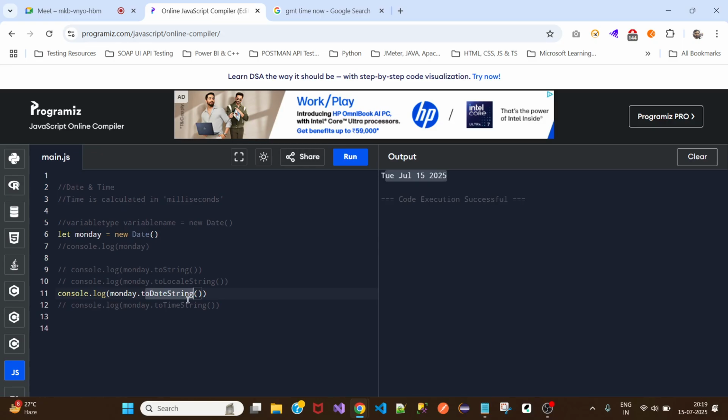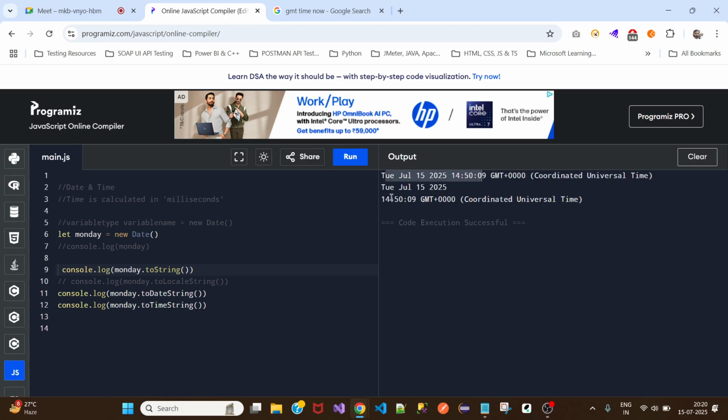Now, in the same way, when we have date, we will have the time as well. So when we use toTimeString, it will only print the time. See? It will only print the time. But how exactly is it printing? It is printing taking this into consideration, in this way.